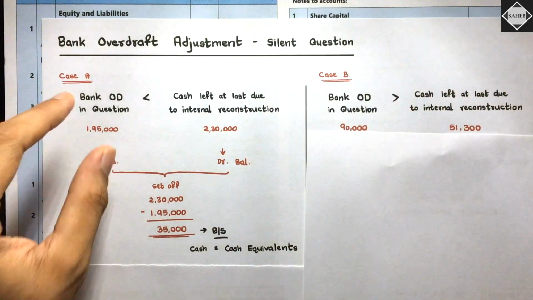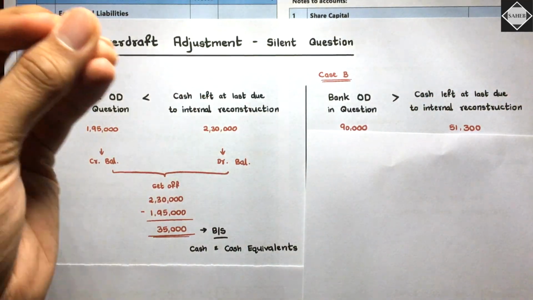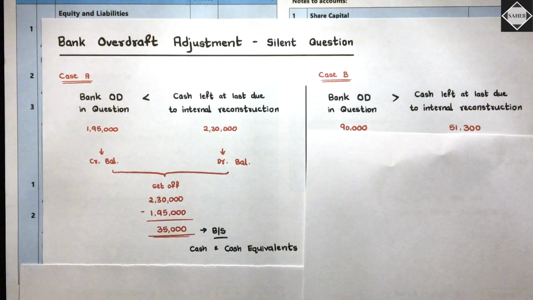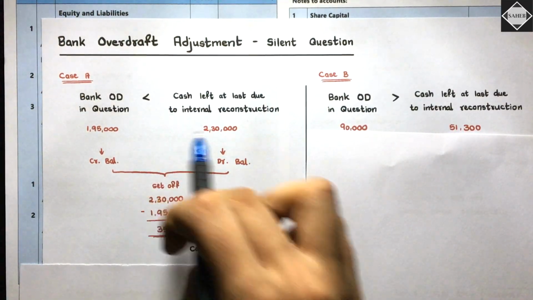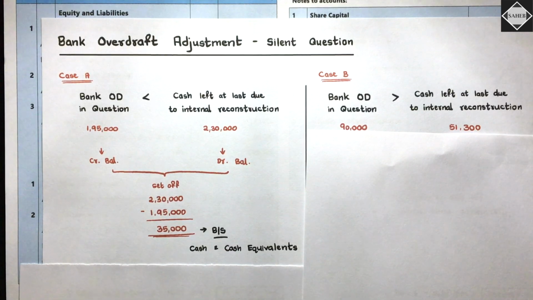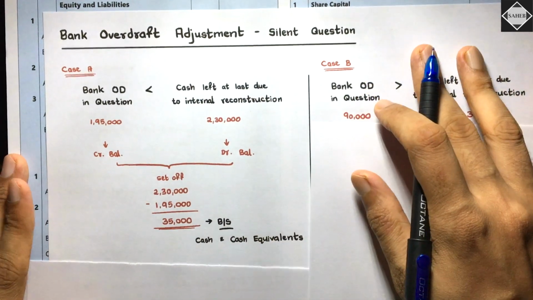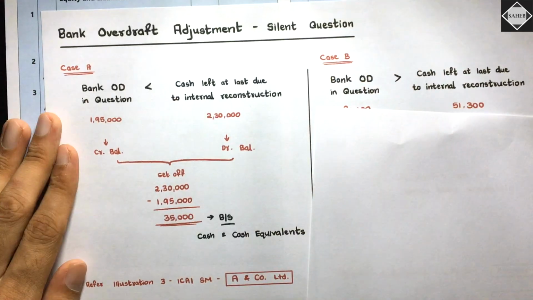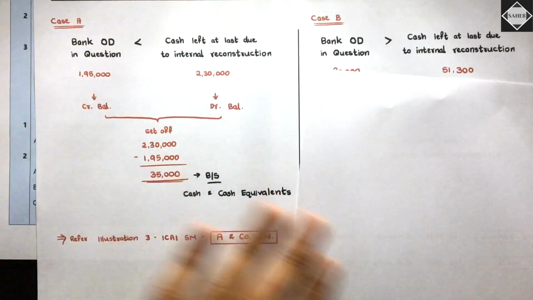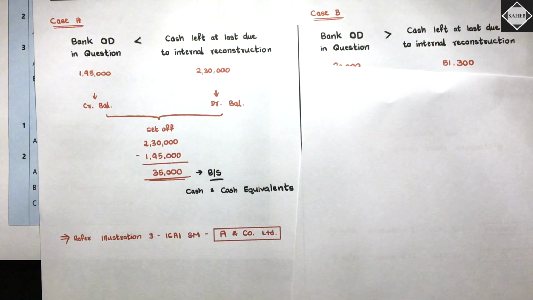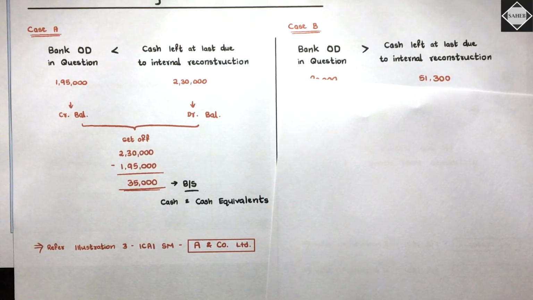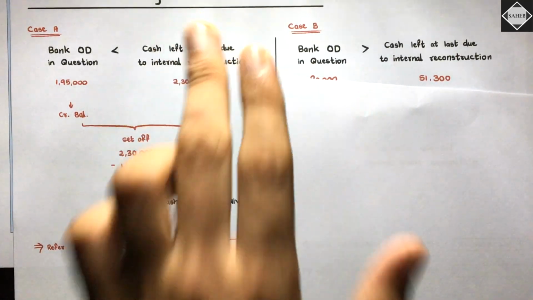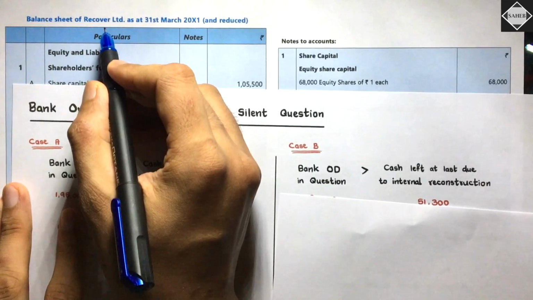Bank overdraft will not be shown separately at the top in the current liabilities, in short-term borrowings. Here it will be set off and shown in cash and cash equivalents. Do you understand? Like this the presentation will happen. Balance sheet, cash and cash equivalent 35,000. And this has happened, as I said, in illustration 3, A and Company Limited. Is it clear? But in this question, illustration 8 of Recover Limited, what is happening?